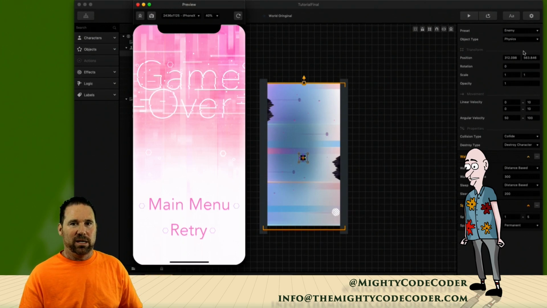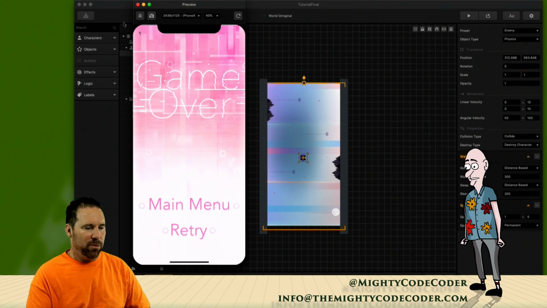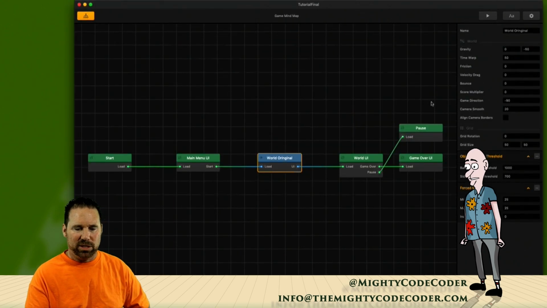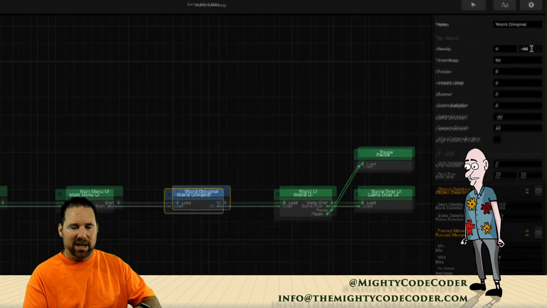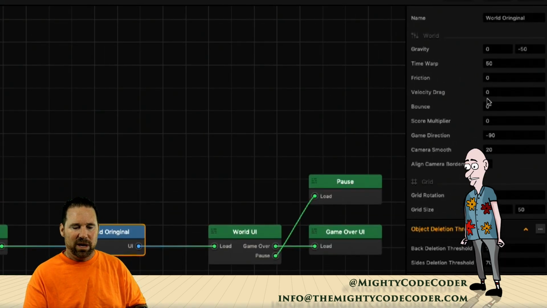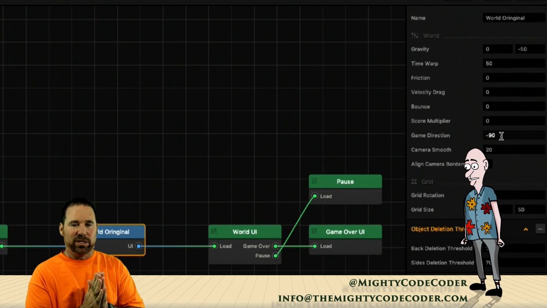So basically I set this world setting to -50, and I had a friction of 0, and a bounce of 0, and there's some other stuff like game direction. Minus 90 is the direction we're going, so straight up and down. And going counterclockwise would now be 0.